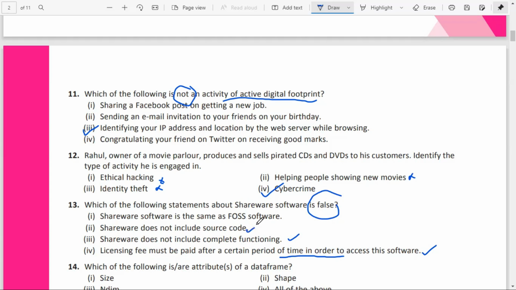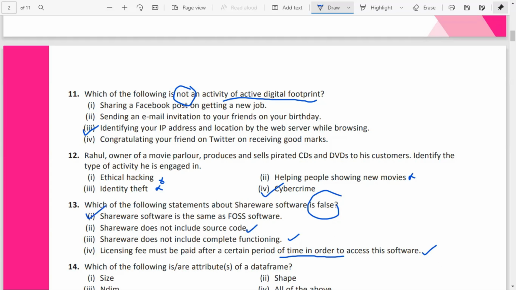And so it will not share the source code. And this is not the correct one. It is not the same as FOSS. FOSS stands for free and open source software. That means the source code is freely available. You can download it, modify it, and redistribute it. But with shareware, that's not possible. So this is the answer to the question, because this statement is false.